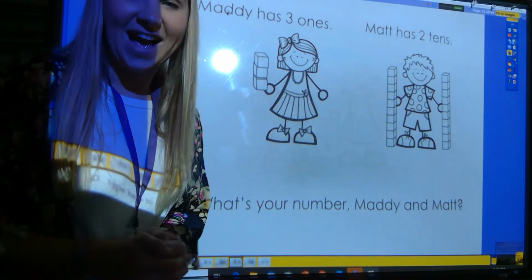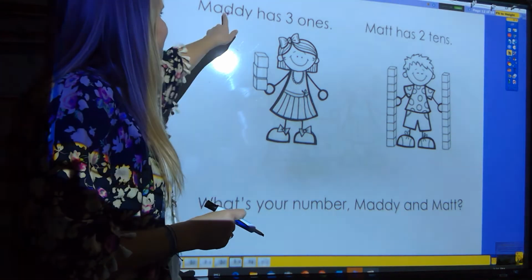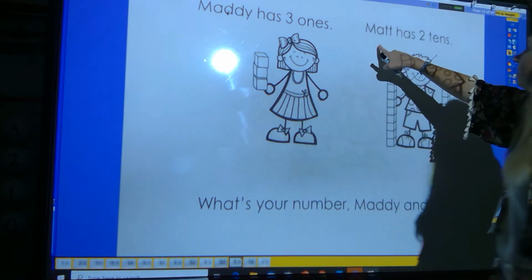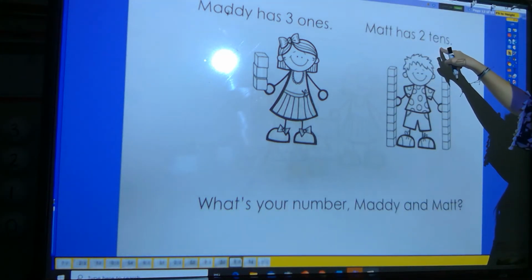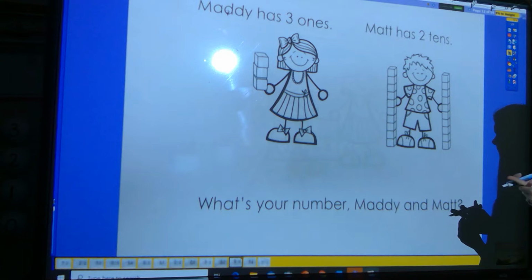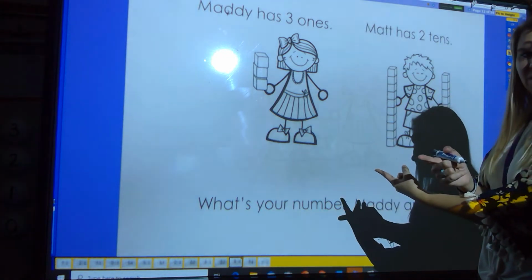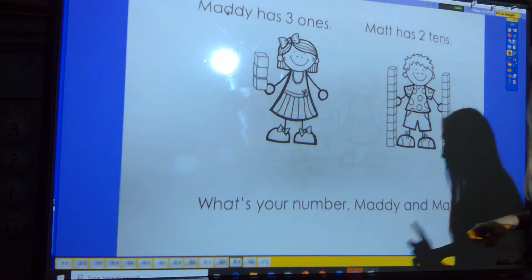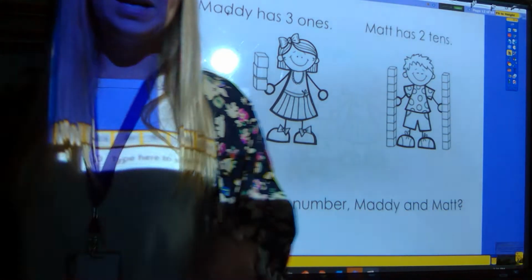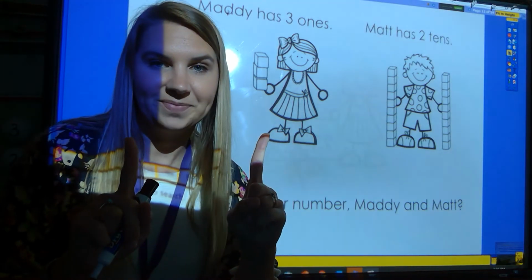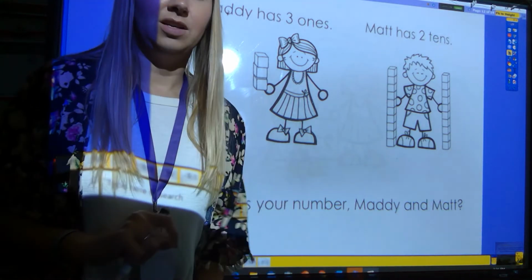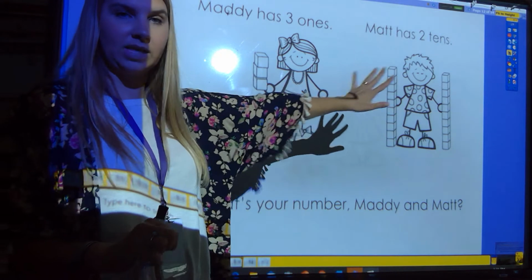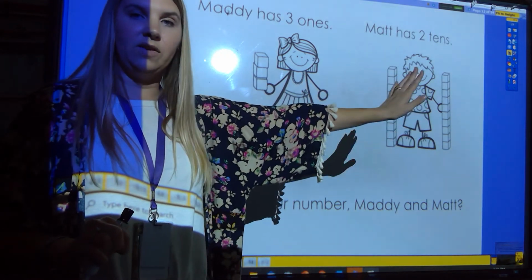All right, this is our last one, you guys. Maddie has 3 1s. Matt has 2 10s. Hold up. Wait a minute. They flipped it on us. The 1s are on this side and the 10s are on this side. But we know, what did I tell you? You always count first. What do we count first? 10s. Always count your 10s. Even if they're on the wrong side, always count the 10s first.